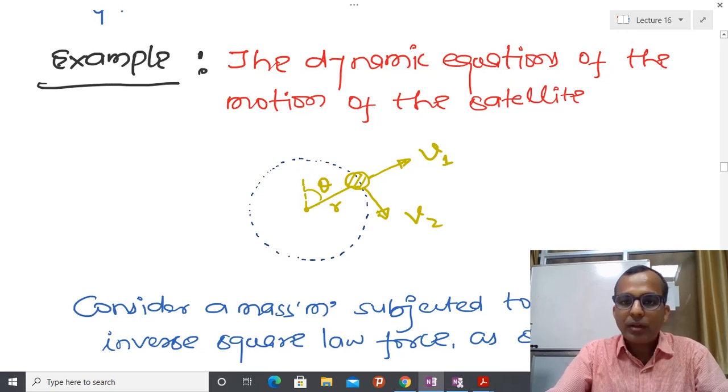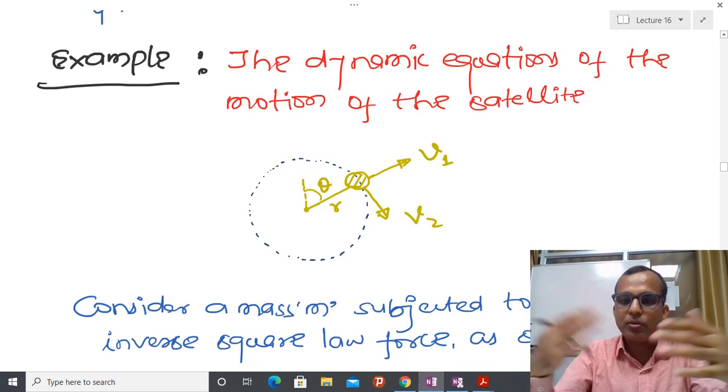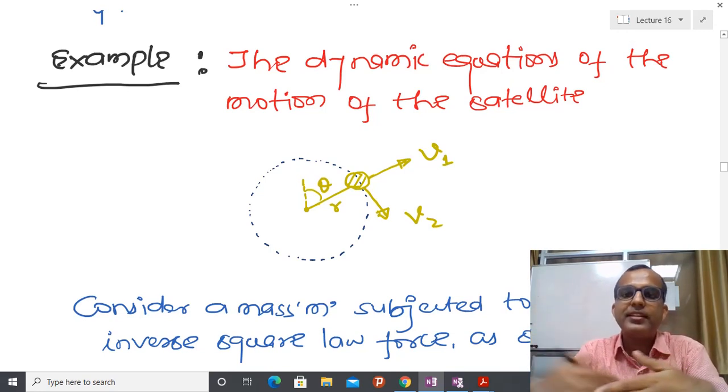So in order to understand that kind of concept, first I have to define the dynamical equation of the satellite, and after that, across some particular plane, because if you are just talking about our earth and atmosphere, and suppose that after a certain distance I have to maintain the satellite, then that is a three-dimensional problem.